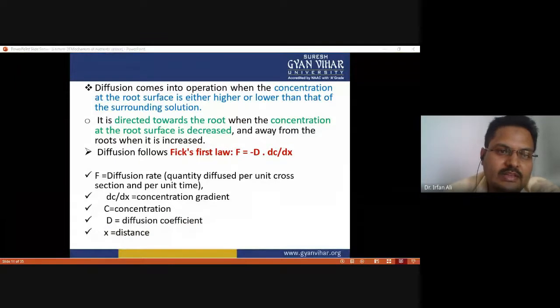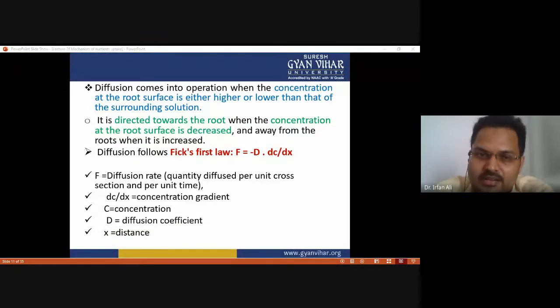Diffusion comes into operation when the concentration at the root surface is either higher or lower than that of the surrounding medium. If there is a high concentration of nutrient in the soil, diffusion takes place, and nutrient transport is directed toward the root when the concentration at the root surface is decreased.